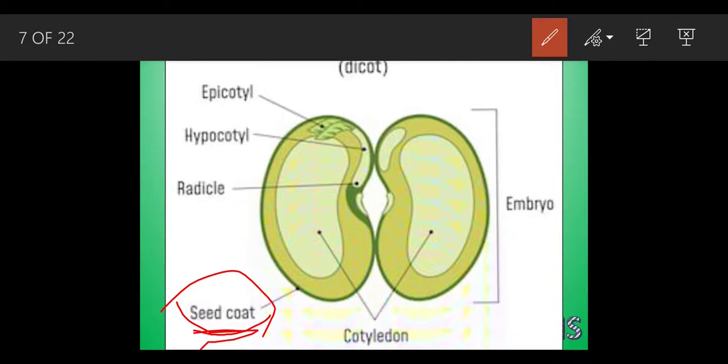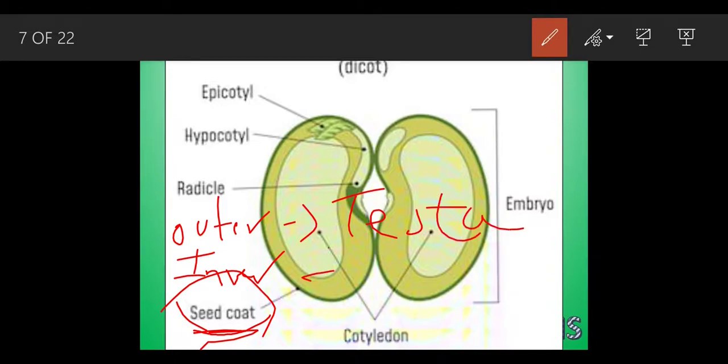These seed coats are of two types: outer and inner. The outer one is called testa. We have studied about this word. The inner one is called tegmen. Like in plant cells, there were two parts, cell wall and cell membrane, and both functioned for protection only. Same like that, the outer is called the testa and the inner is called the tegmen.